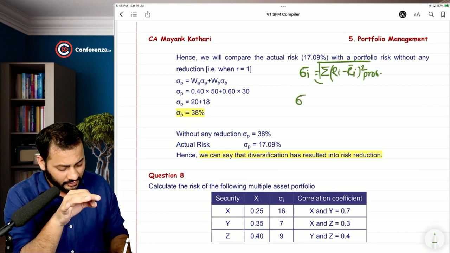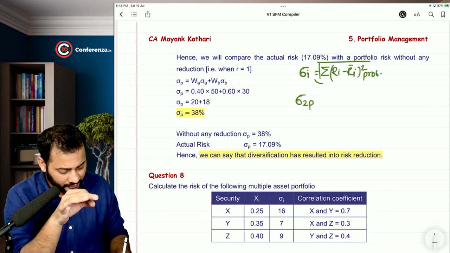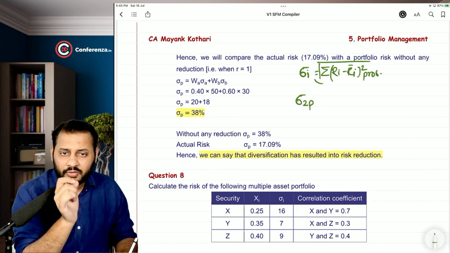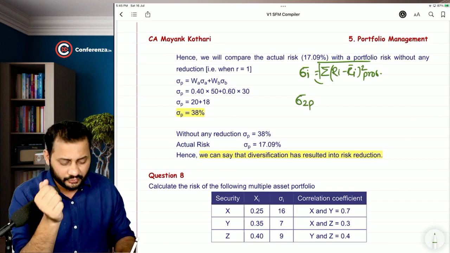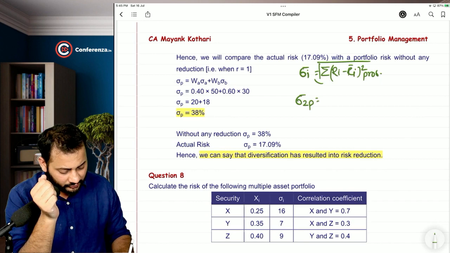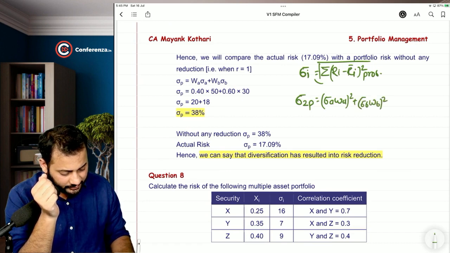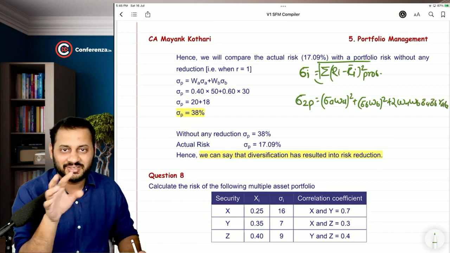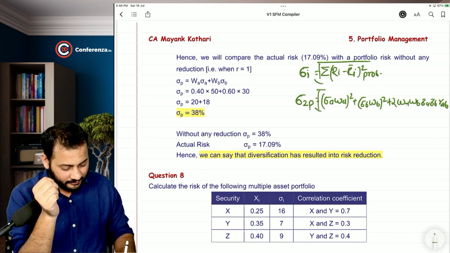But if we had to calculate the risk of a portfolio having two securities, we were using this formula: standard deviation of A, weight of A square, plus standard deviation of B, weight of B square, plus 2 into weight of A, weight of B, standard deviation of A, standard deviation of B, RAB, and then putting up a square root.